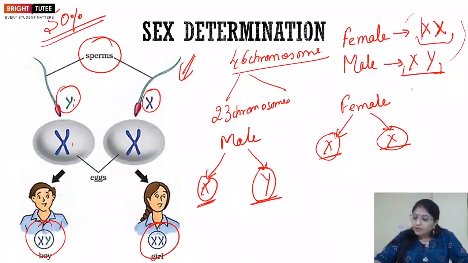So in this way, we see how sex determination takes place in the case of human beings, and what the sex chromosomes are. And also we cleared the misconception that the female is responsible for the determination of the sex of the child.